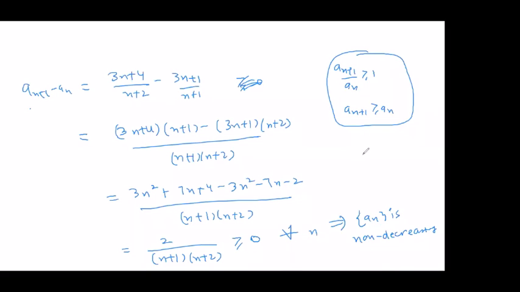And non-decreasing means increasing, and increasing means derivative should be positive. So take a(x) in place of a_n, and then show its derivative is positive, and that will also give non-decreasing. But it depends from question to question. In some questions this is easiest to justify, in some questions this is easy to adopt.